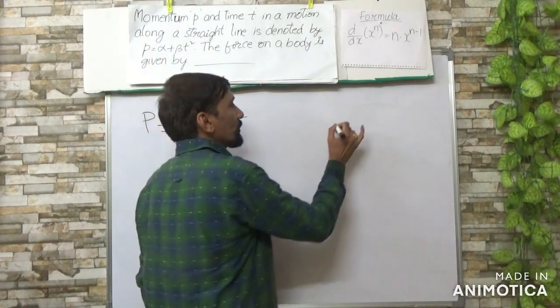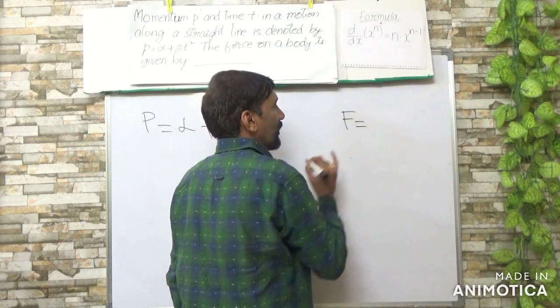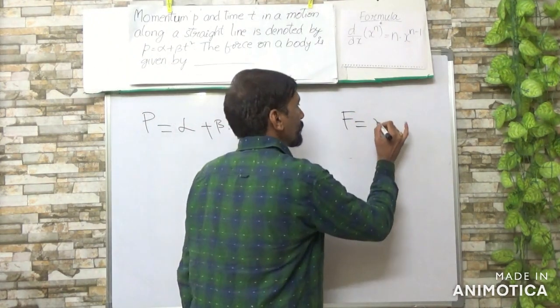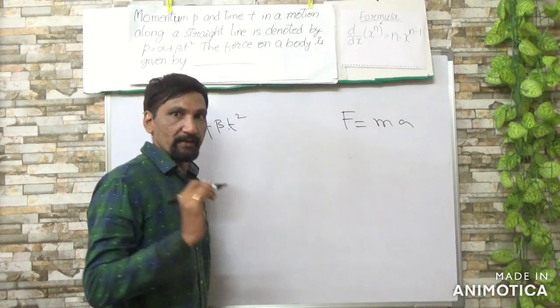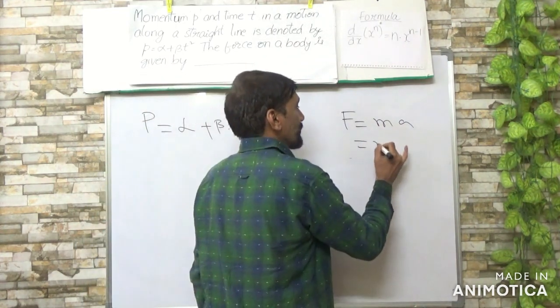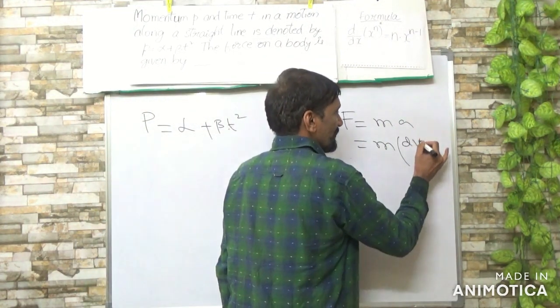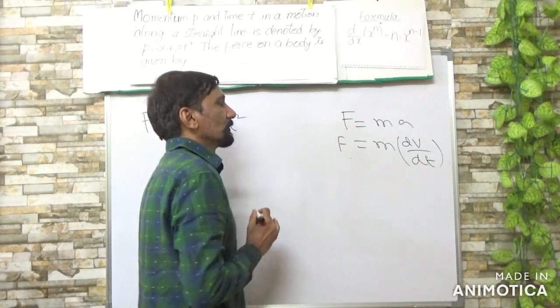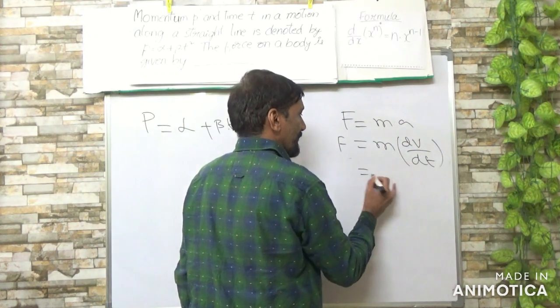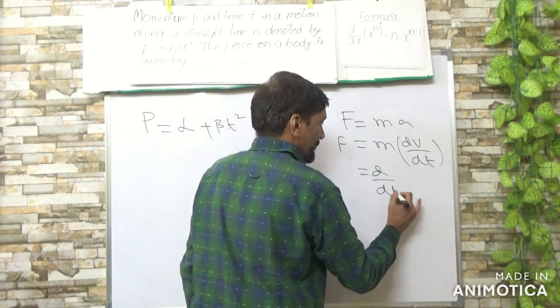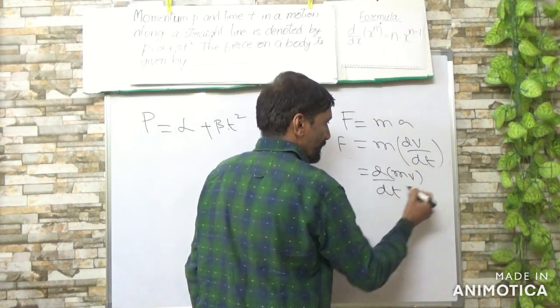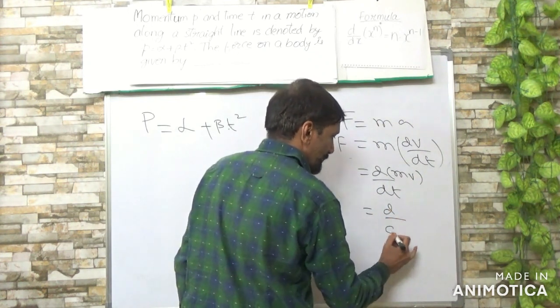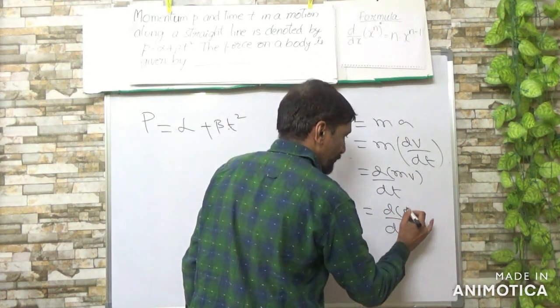According to Newton's second law, we all know F equal to ma, right? Acceleration can be taken as dv by dt. This m can also be taken inside, so it is d by dt of mv, which is d by dt of momentum.